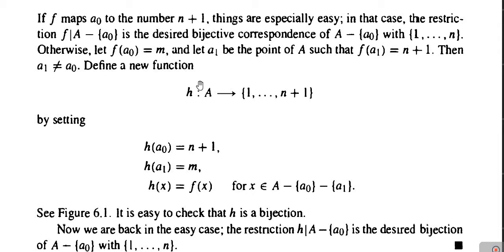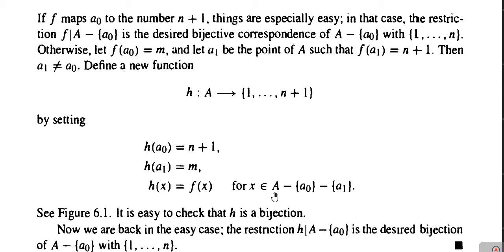Now we will define a function h from the set A to the set containing elements 1, 2, 3 up to n plus 1 in such a way that h of A naught equals n plus 1, h of A1 is equal to m, and h of x is equal to f of x for every x belongs to the set A minus singleton A naught minus singleton A1.